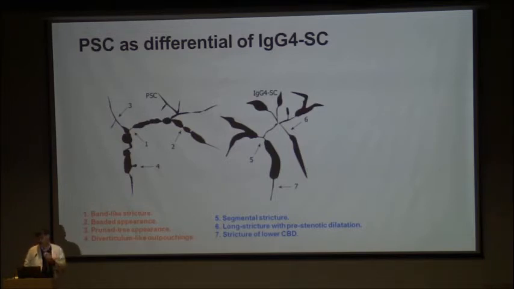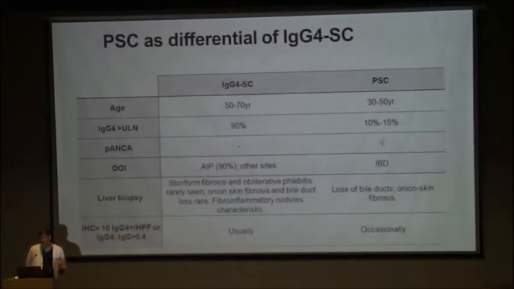So when we see these patients, a good cholangiogram is essential. Here I have tabulated in practice how we distinguish the two entities. Patients who have IgG4 related sclerosing cholangitis are generally older. IgG is obviously higher; at least 1 times, more than 2 times, more than 3 times the specificity goes up.